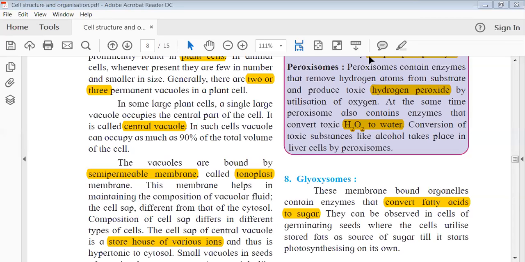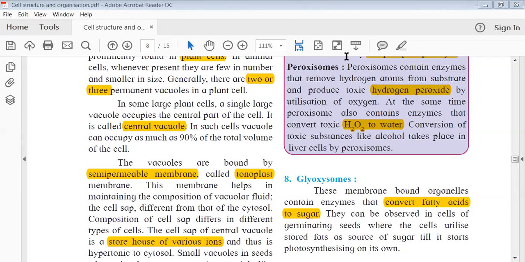So within a cell, even the cell membrane is a selectively permeable membrane, and like that, even the membrane of the vacuoles is also a semi-permeable membrane, and this membrane is called the tonoplast. Please highlight this. The membrane of the vacuole is called the tonoplast.